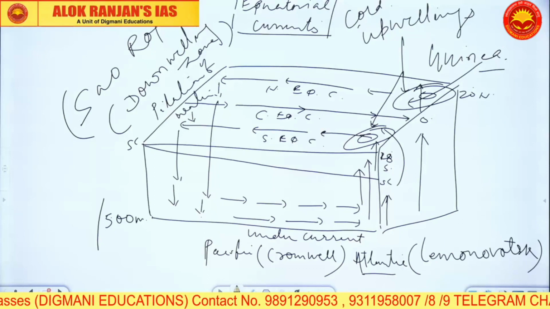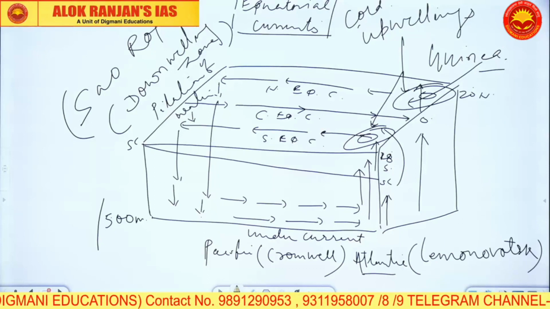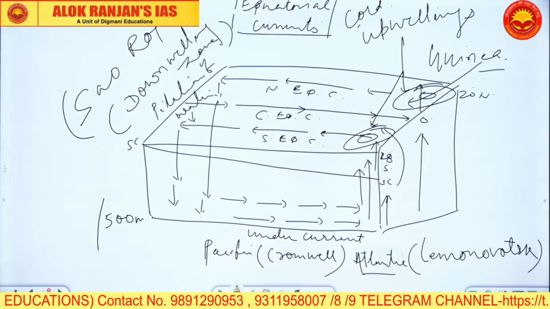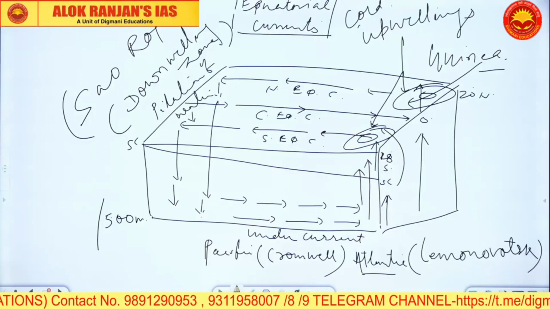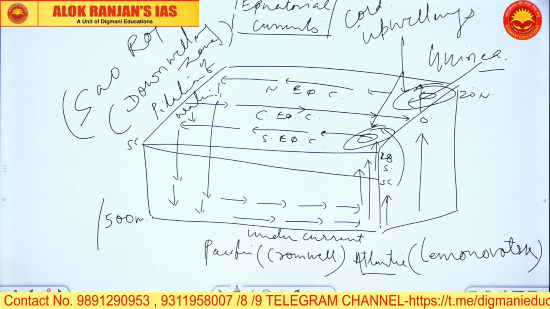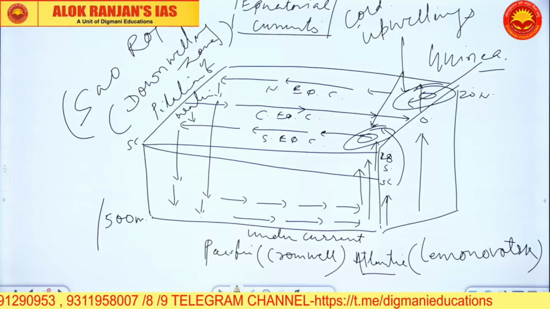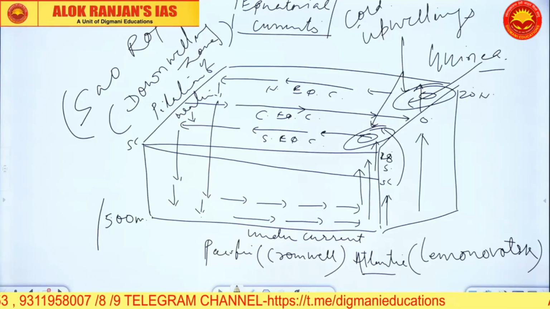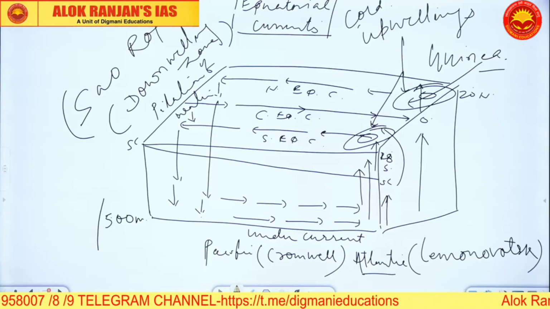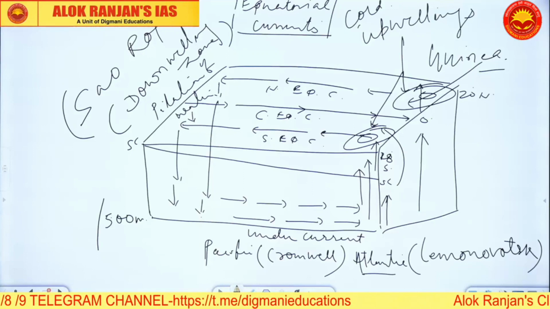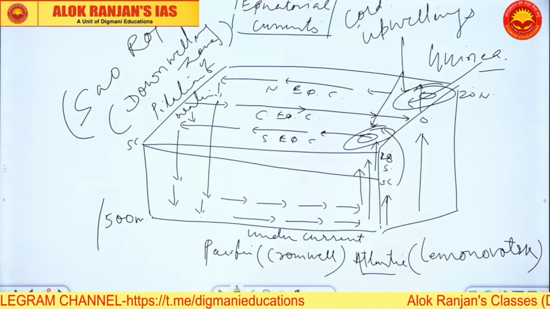Lemonov's, name of the scientist who discovered the undercurrent in Atlantic Ocean, while in Pacific it is called Cromwell current. This is the description. This is the diagram.